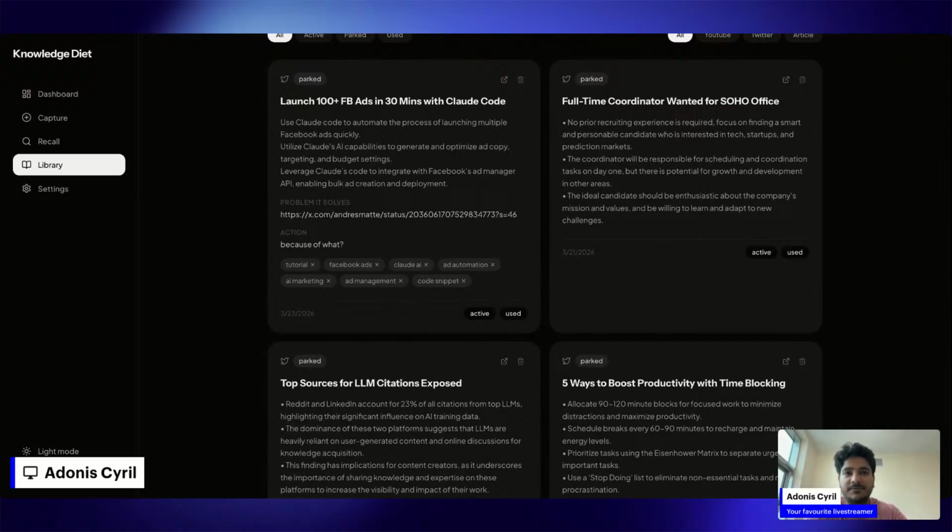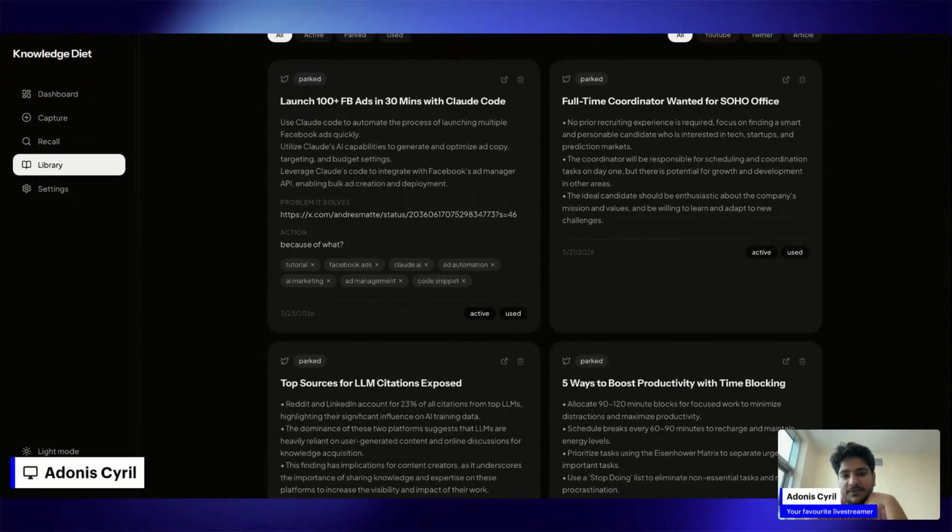Now I can say it right here. Sometimes I would want to just edit the insight that I've gotten and not delete it completely. Like for example, in this case, the problem it solves and the action I'm supposed to take are both the things that I mistakenly put here. So I should be able to edit both of these and also edit your understanding as well.